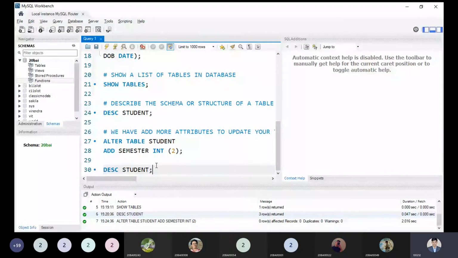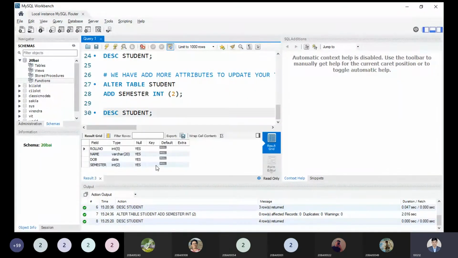At the bottom side, at the last side of the result part, you can see after the date of birth, our semester field is added. Now is it clear to all? It is visible. Yes, sir. Okay. Good.